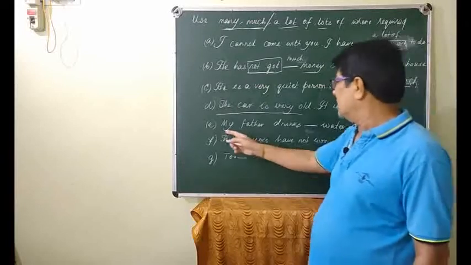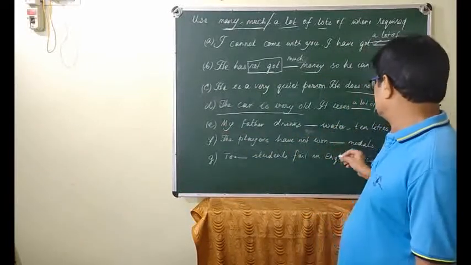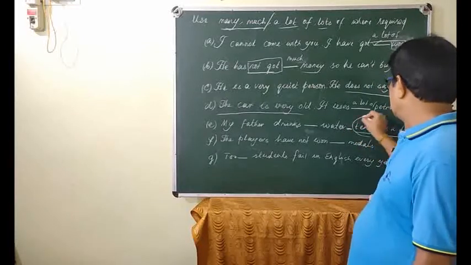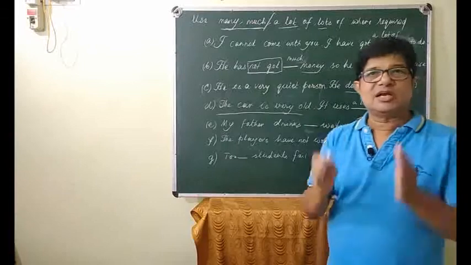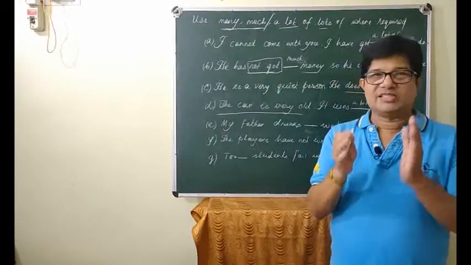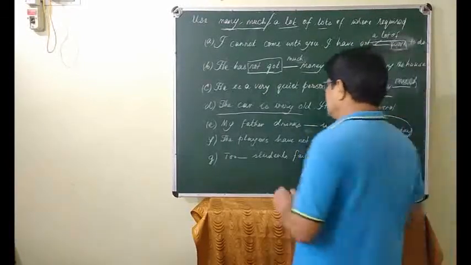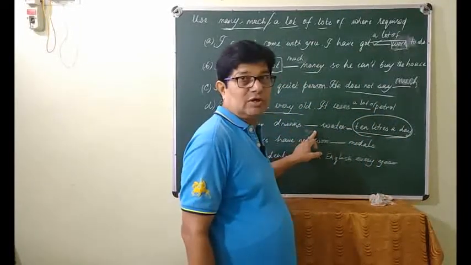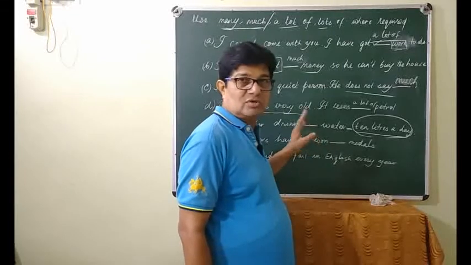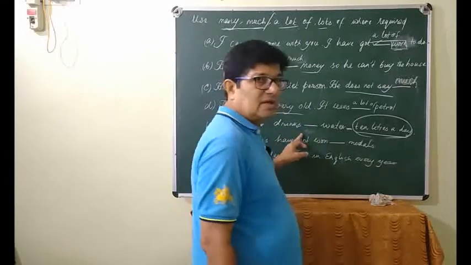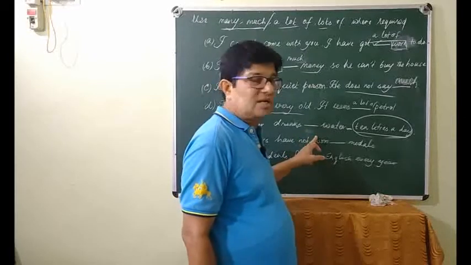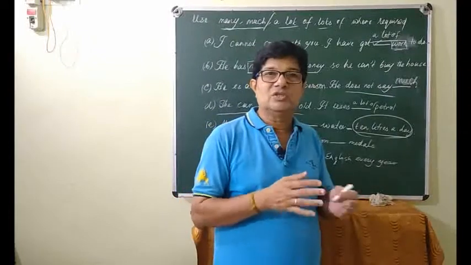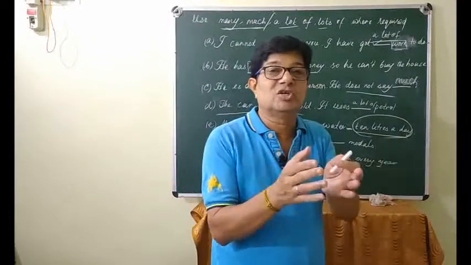So if you come, my father drinks dash water. Hyphen, there is a hyphen here, 10 liters a day, meaning thereby, you see, exact amount. That is given exact amount. You see, my father drinks a lot of water. हो सकता है क्या? देखो यहाँ तो नहीं है ना, नेगेटिव नहीं है, फिर भी हो सकता है। लेकिन देखो, a lot of, lots of, it is not used for a measurement of time.